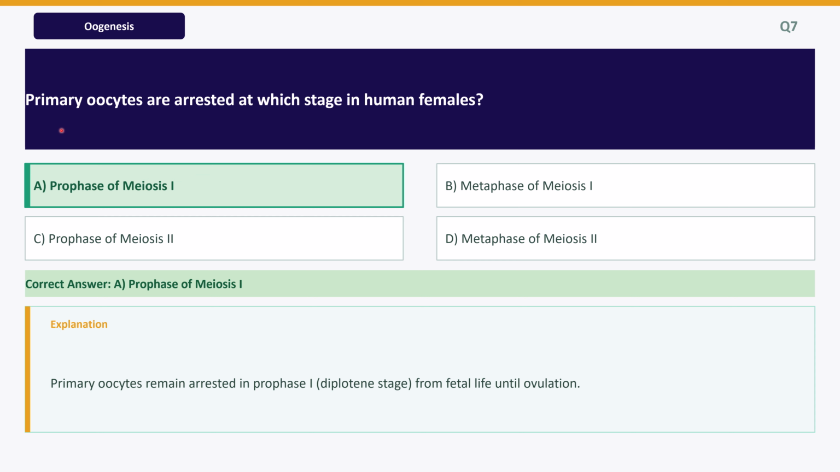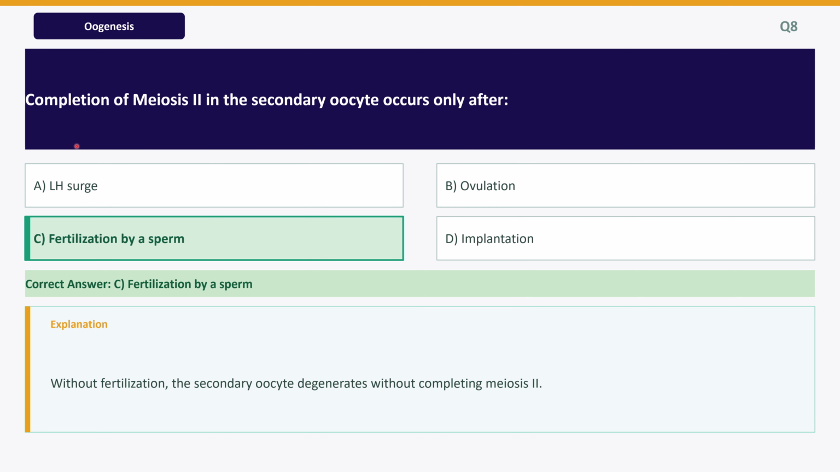Question from this topic: primary oocytes are arrested at which stage in human females? It's option A, prophase of meiosis 1. Explanation: primary oocytes remain arrested in prophase 1, diplotene stage, from fetal life until ovulation. Next question: completion of meiosis 2 in the secondary oocyte occurs only after. It's option C, fertilization by a sperm. Explanation: without fertilization, the secondary oocyte degenerates without completing meiosis 2.